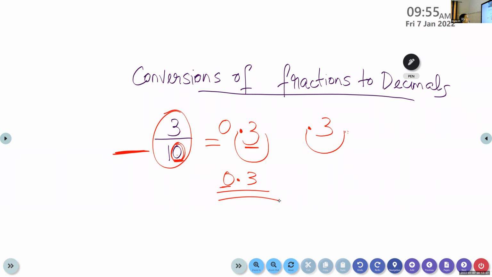Here. So I will again explain with another example. 7 by 10. So children, what we have to do? We will first write the numerator and check how many zeros are there in the denominator.